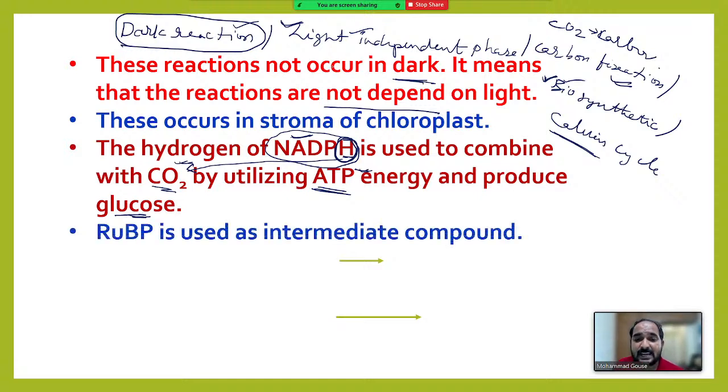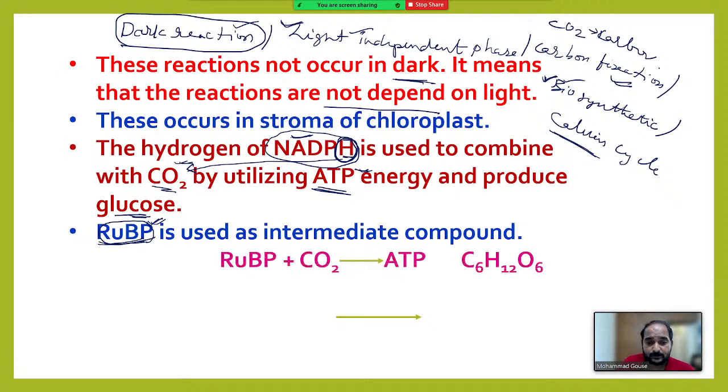During this process, certain intermediate compounds like RuBP are used. Ribulose 1,5-bisphosphate. You just remember the name ribulose 1,5-bisphosphate. Like this, several intermediate compounds are formed, but this is the first intermediate compound used in this process. So several intermediate compounds like ribulose 1,5-bisphosphate will be used in this process to produce the glucose.